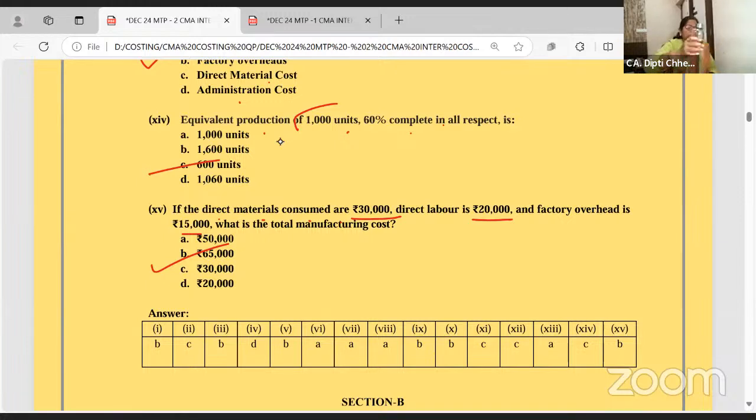Chalo, now we'll go to descriptive questions. Some are exactly copied from study material. I'm not going to solve all that. The one which is not solved, let us take it up.